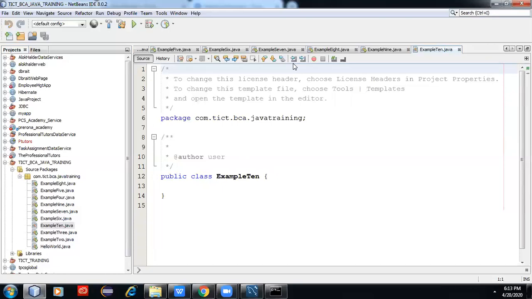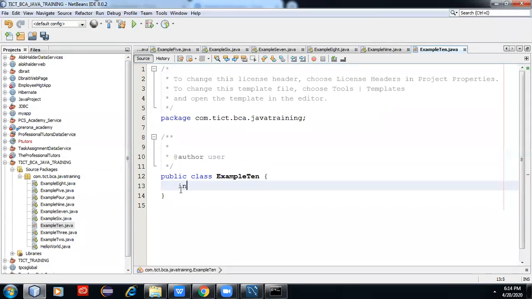We want to do a very simple program. A loop is used for iteration. Suppose I have an array and I want to iterate it; the loop is the only option. First, understand what a loop is.